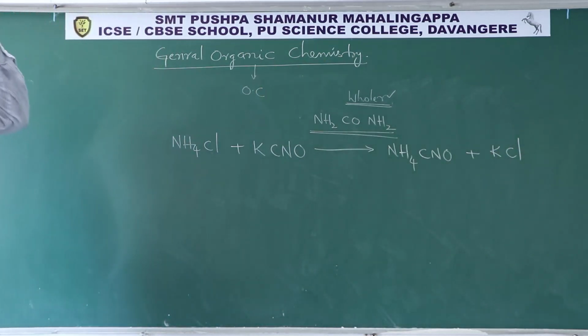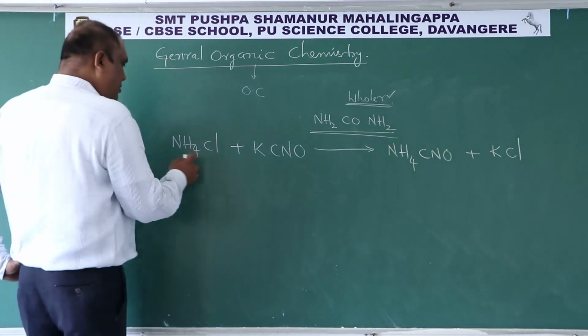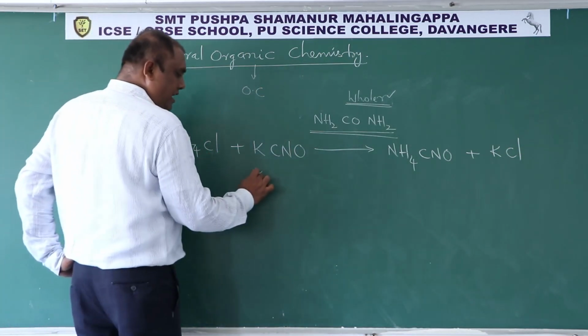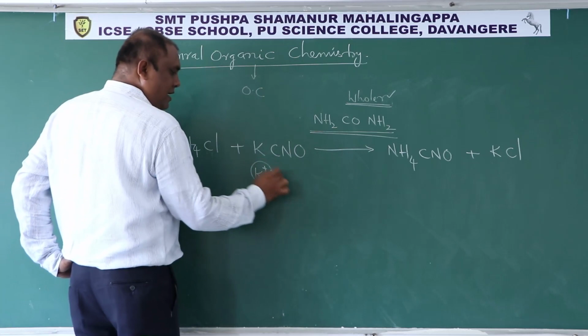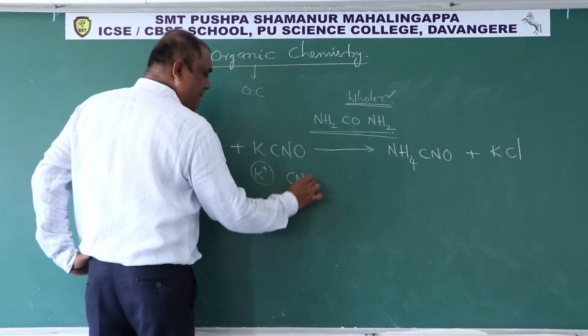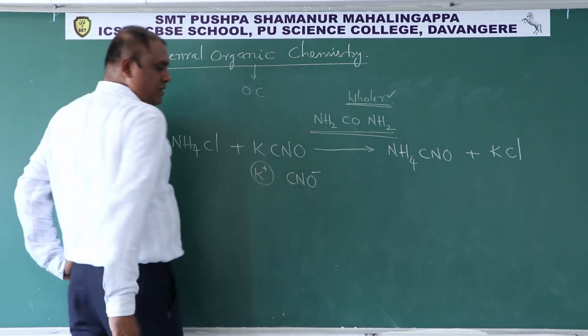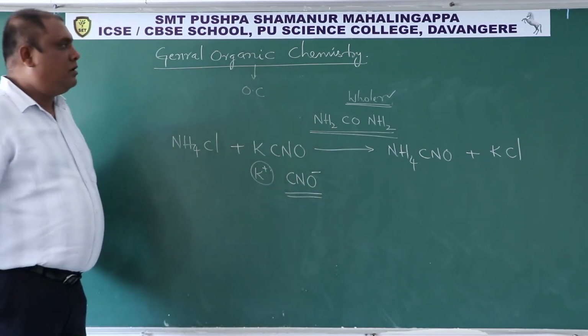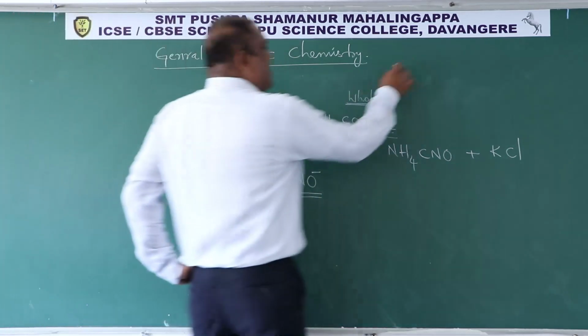Now here, everybody knows ammonium chloride: ammonium cation, chloride anion. Here we have potassium cation and cyanide anion. This is called the cyanide anion. Cyanide.